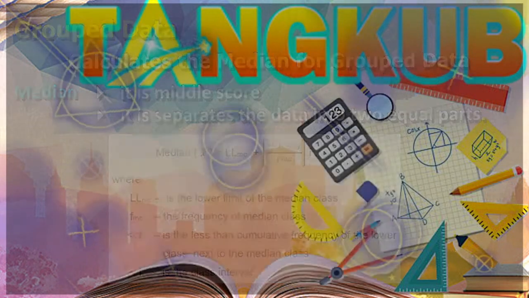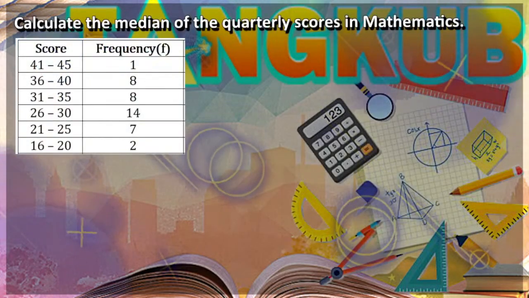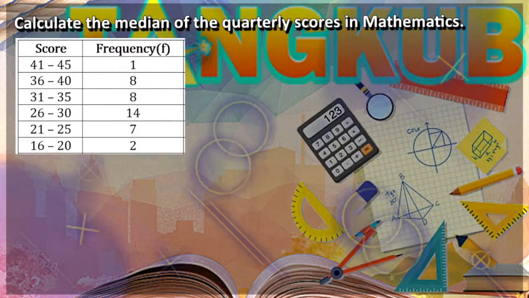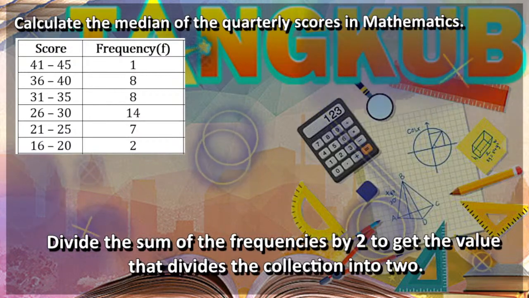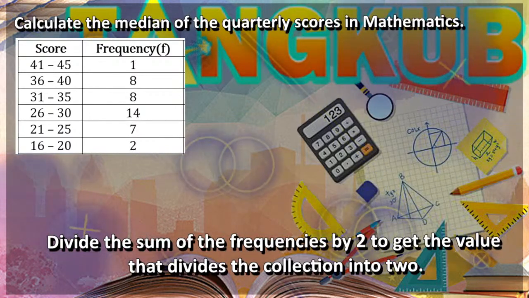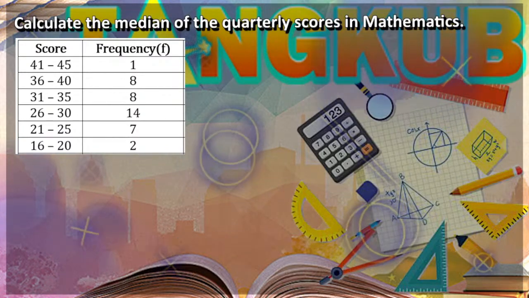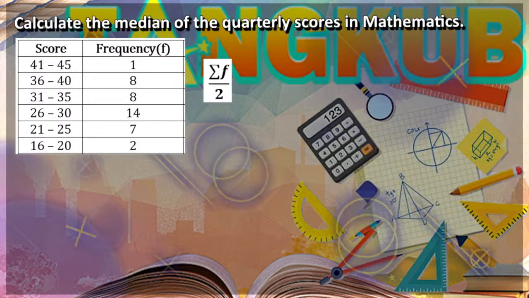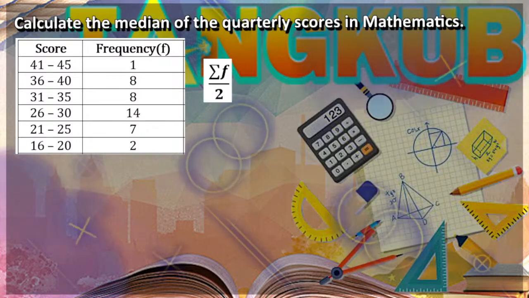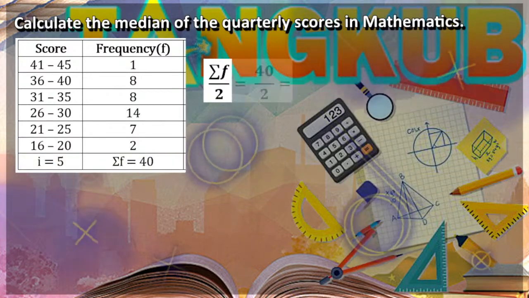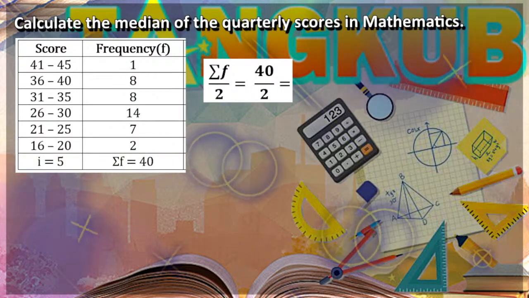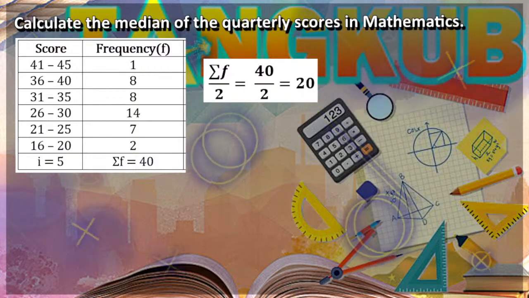For example, calculate the median of the quarterly scores in mathematics. First step, divide the sum of the frequencies by 2 to get the value that divides the collection into 2. Summation of f, or summation of frequency, divided by 2. Based on the given data, the summation of the frequency is 40. So we now have 40 divided by 2. 40 divided by 2 is equal to 20.